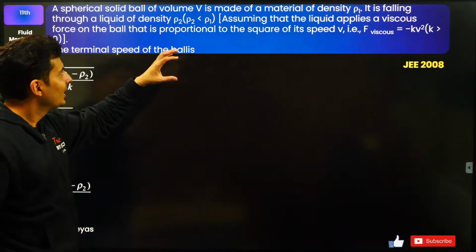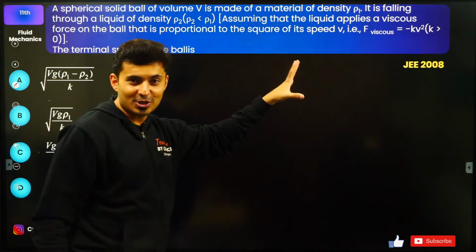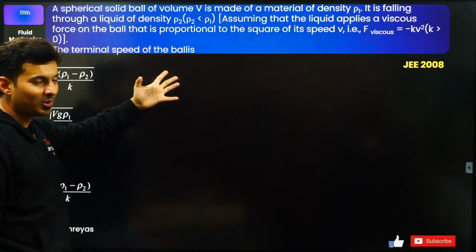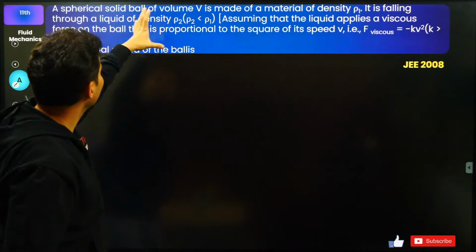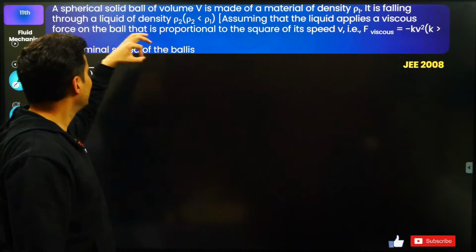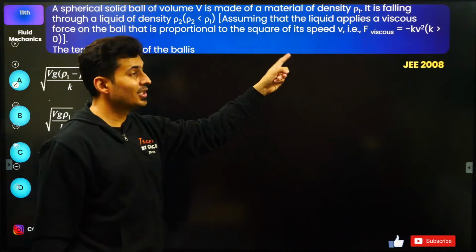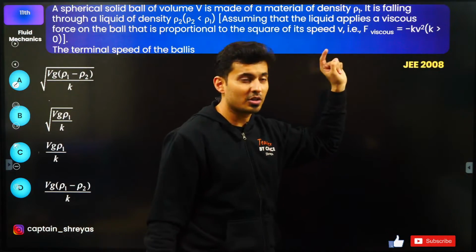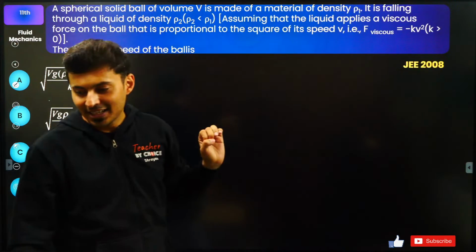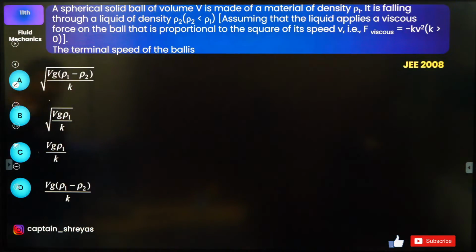There is a ball of volume V. Okay, this is JEE 2008. You can see it's quite conceptual. If it is falling through a liquid, find the terminal speed of the ball. Viscous force is not your standard Stokes law. It is minus kV square. That's the catch. Let's try to do this question.